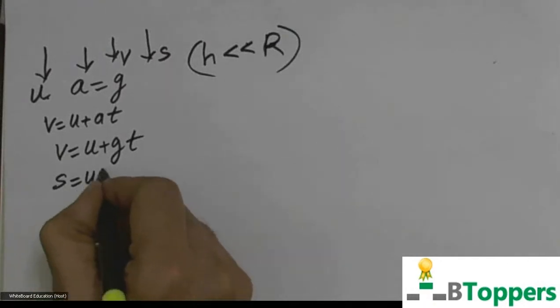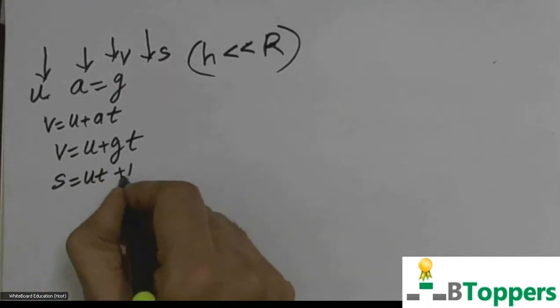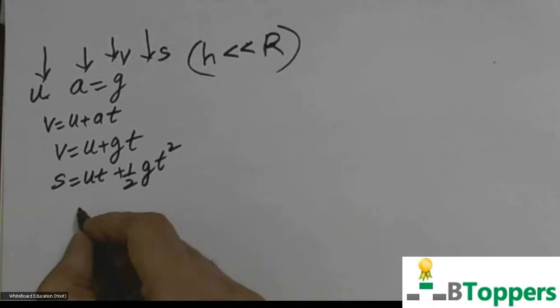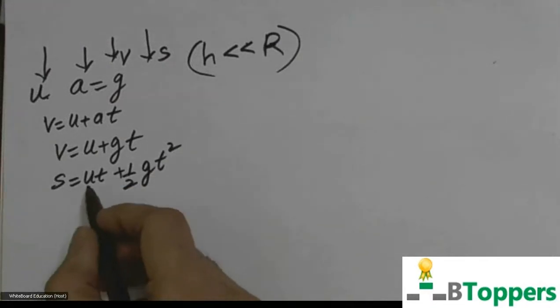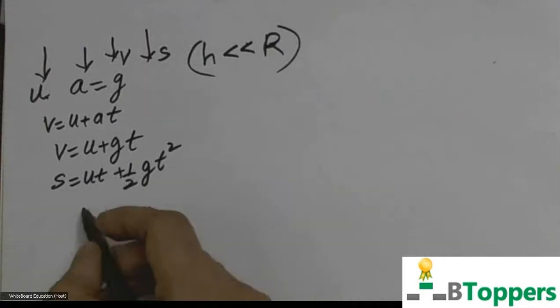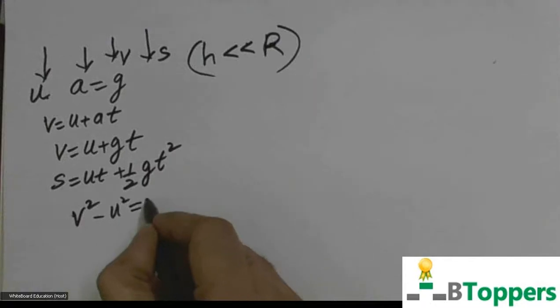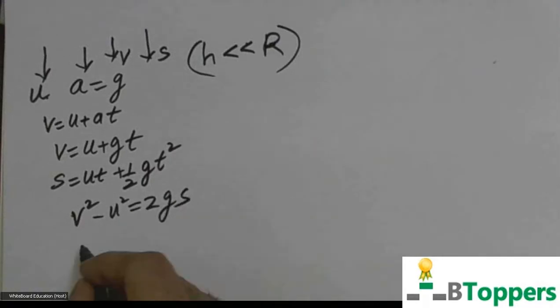Similarly, in the equation S equal to ut plus half at square, put a equal to g. You can write displacement covered in time t is given by S equal to ut plus half gt square. And in the equation v square minus u square equal to 2as, if you substitute a equal to g, you get v square minus u square equal to 2gs.